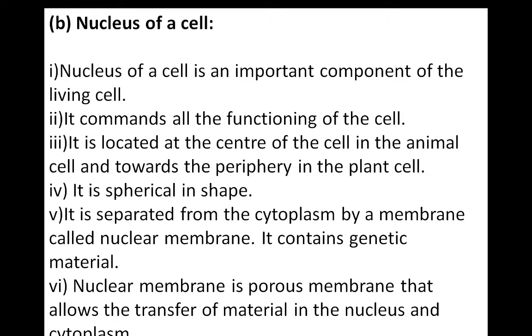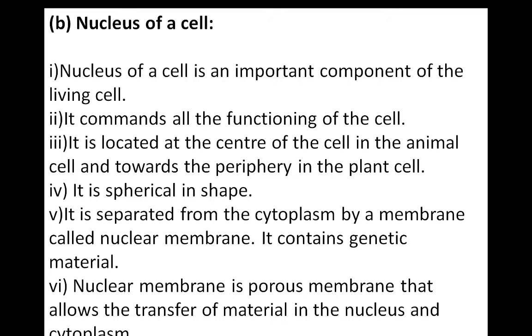Okay, in case of an animal cell, the nucleus is located at the center, and in case of a plant cell, it is towards the periphery, means towards the side of the plant cell membrane. Okay, what is the shape of the nucleus? It is spherical in shape.